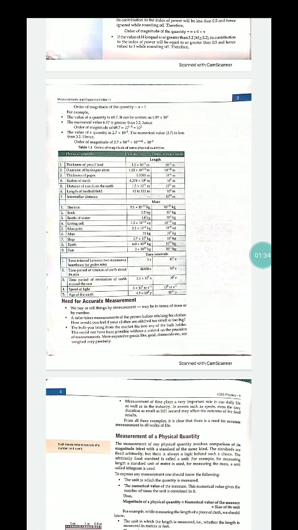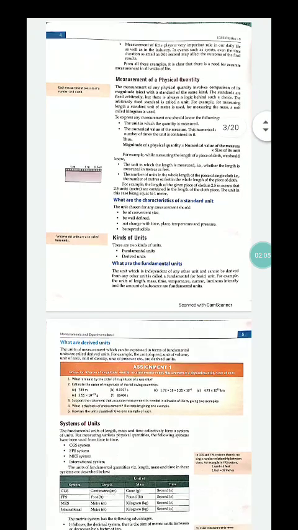Now, measurement of a physical quantity. The measurement of any physical quantity involves the comparison of its magnitude with a standard of the same kind. Magnitude of a physical quantity is equal to the numerical value of the measure times the size of its unit. There are different kinds of units: fundamental unit and derived unit.